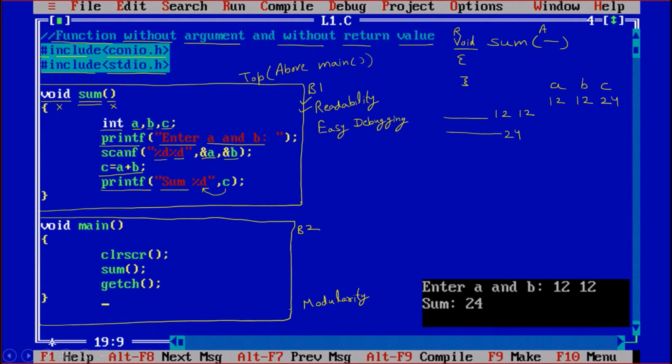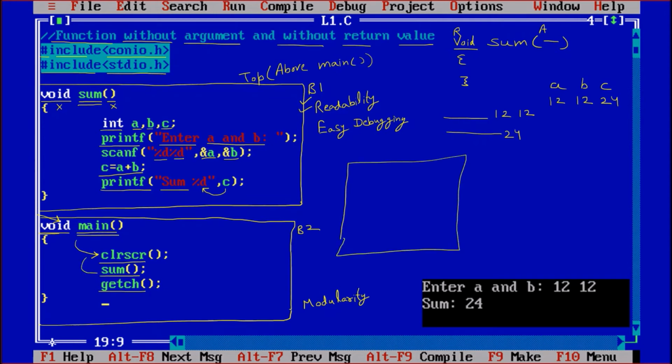Now how can we call this function? You see, the void main program is there, where we have clear screen and getch functions, and sum is the name by which the function is called. Now if I go with the compiler perspective, how will the compiler work? First of all, the program is compiled. The program goes into void main, because main is the main function. Now after that, clear screen wipes off the screen. So let us suppose that this is our screen. This screen is cleared, output window.